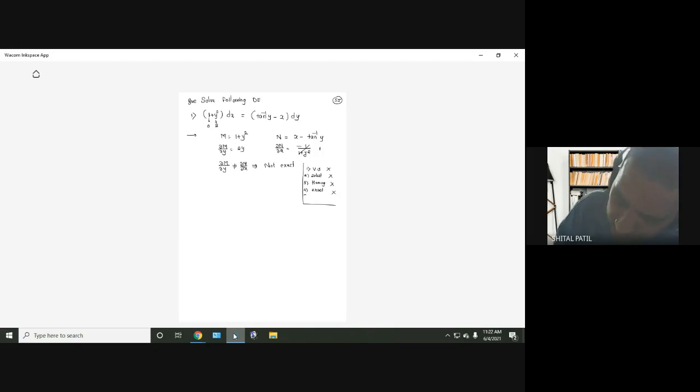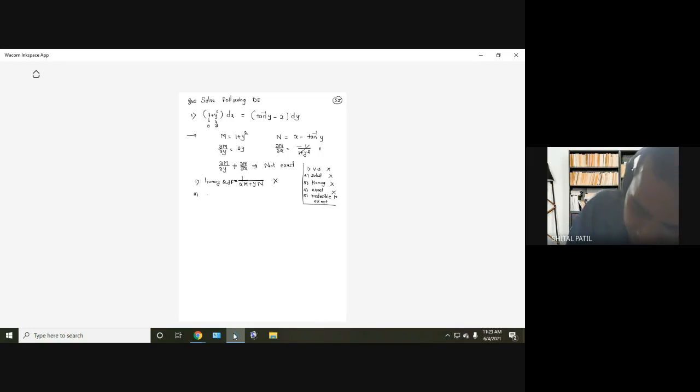Now we want to check whether it is reducible to exact. What is the meaning of reducible to exact? We should be able to find the integrating factor. What is rule number 1? Whenever the differential equation is homogeneous, then the integrating factor is 1 upon xM plus yN. याद है ना आपको? If the differential equation is homogeneous, then the integrating factor is 1 upon xM plus yN. But the differential equation is not homogeneous, so it cannot be used.